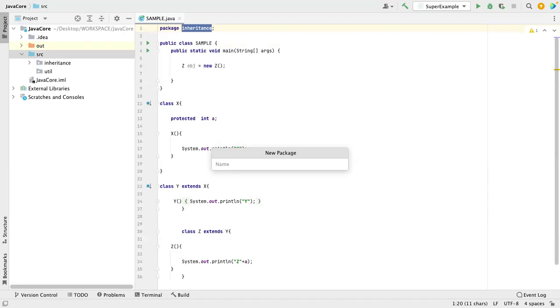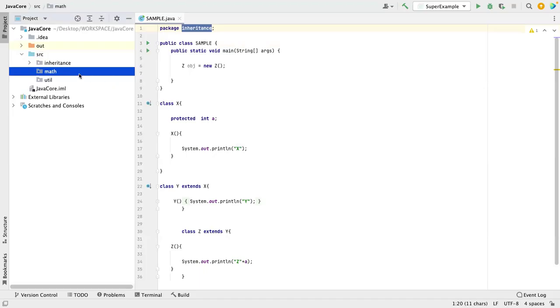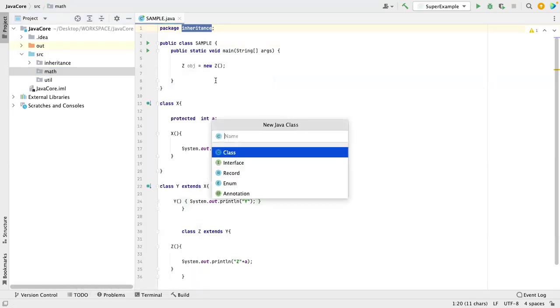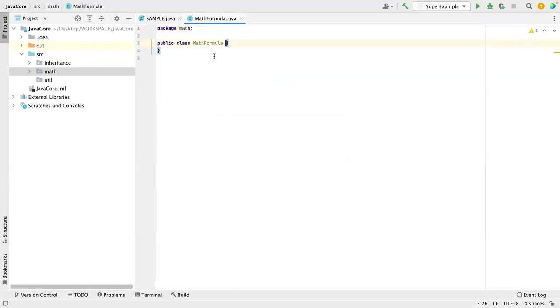So util has a math package. Now what I will do is go inside math and create a class called MathFormula. And I have entered that.